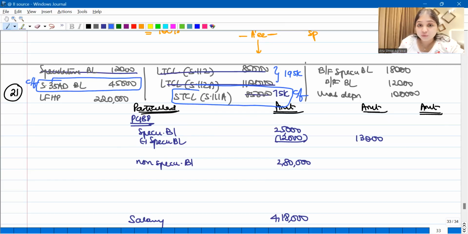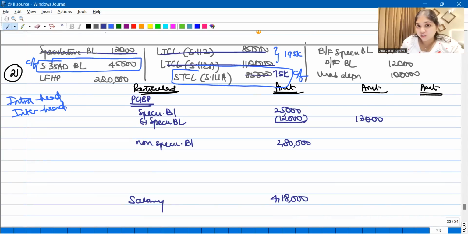Listen, I will finish the current year losses, only then I will come to brought forward losses. I still have one current year loss left. I am done with intra-head. I first tried intra-head. Now I will come to inter-head. Now inter-head loss from house property, maximum how much can you adjust? Only 2 lakhs you can adjust.